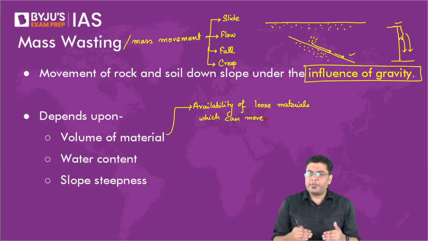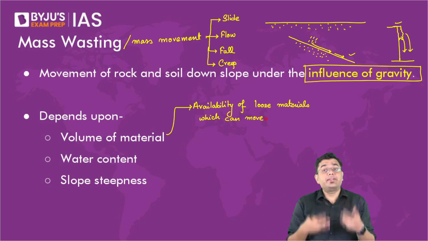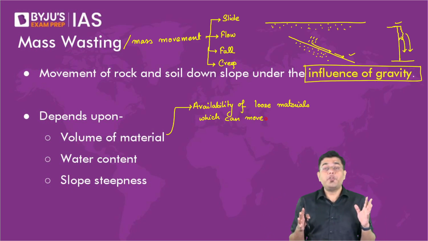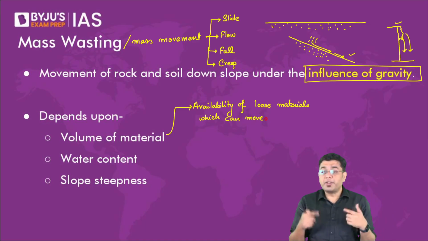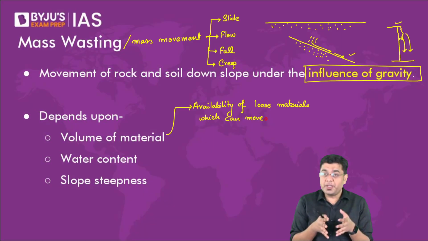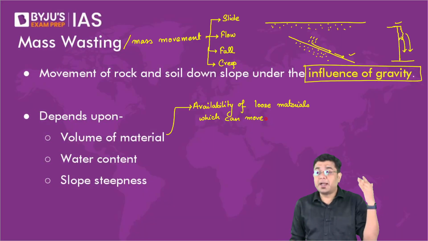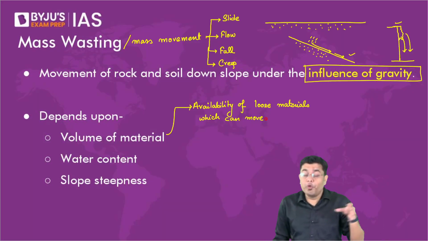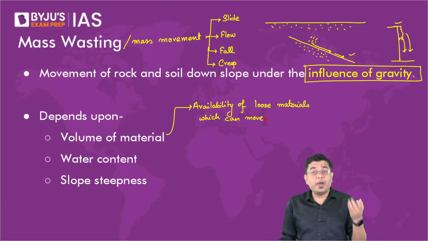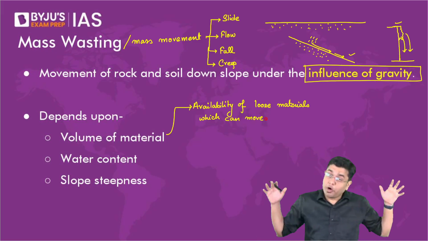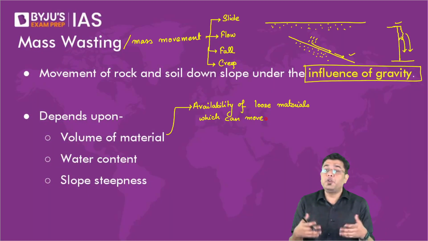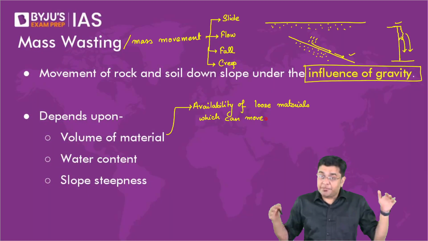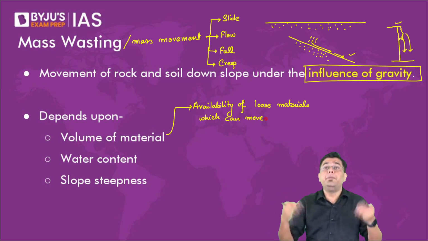In a particular slope where you have a lot of loose soil and a lot of loose materials, if there is an excessive amount of rainfall, what will happen? Materials will start sliding down. Mixed with water, they will gain a muddy feature. They will generate a lot of mud and start sliding down. Maybe they develop a flow like a liquid. That is what you refer to as the mud flow. If they consist of all the various different types of rocks along with them, that is referred to as the earth flow. And if they consist of tiny fragments, etc., debris flow.